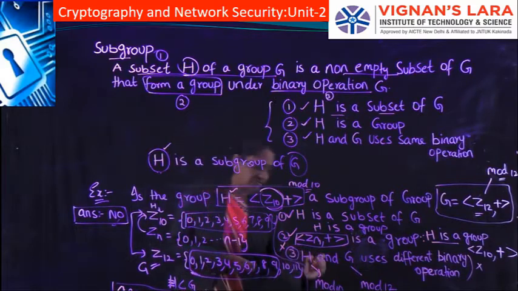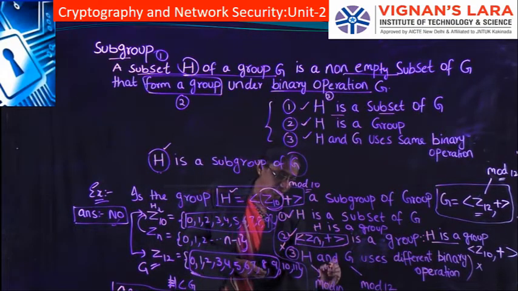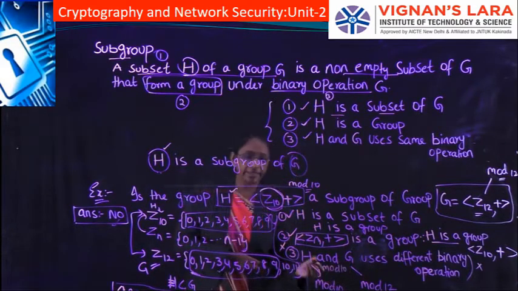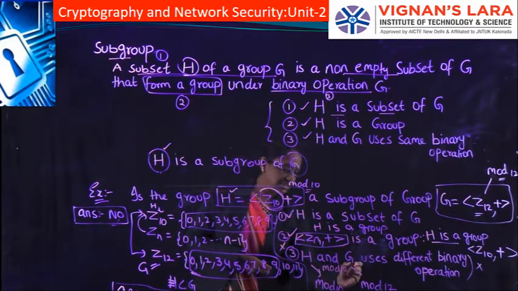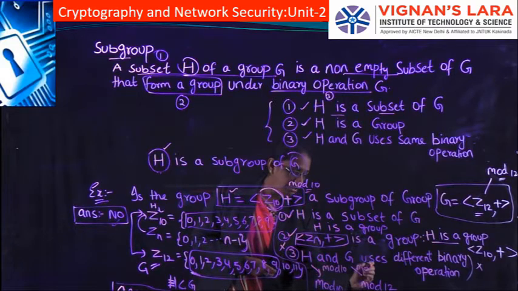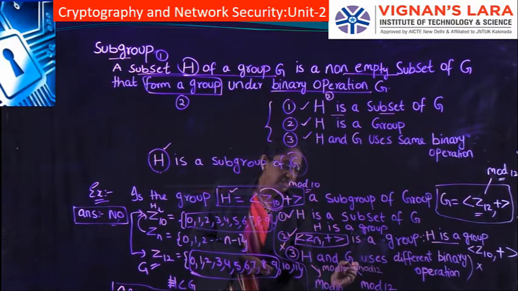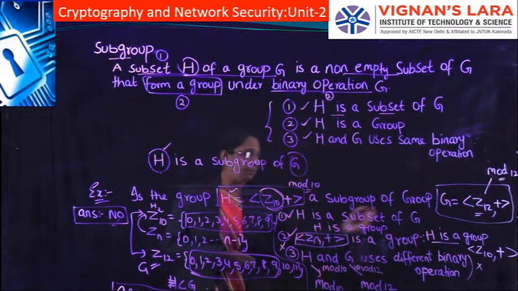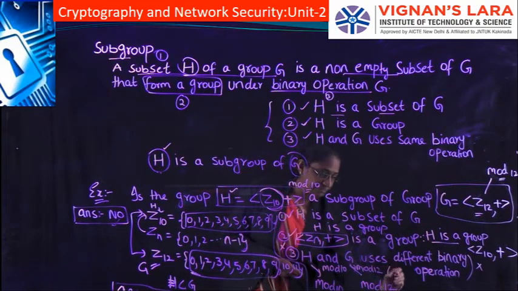In H we are using the mod 10 operation, whereas in G we are using the mod 12 operation, since our residue set is Z12.